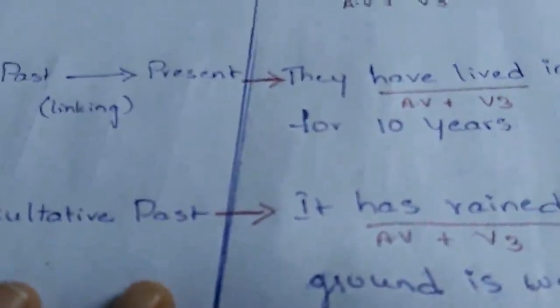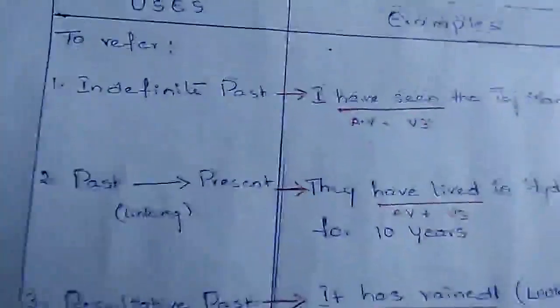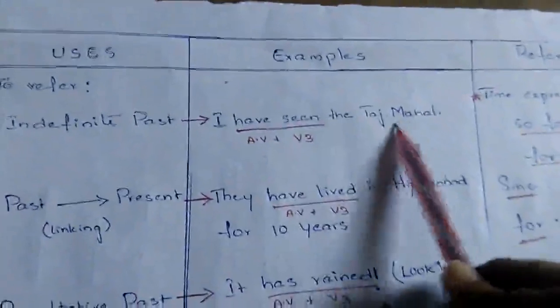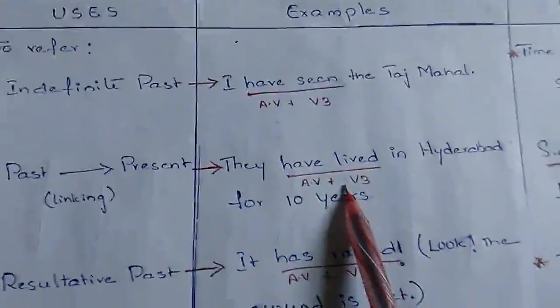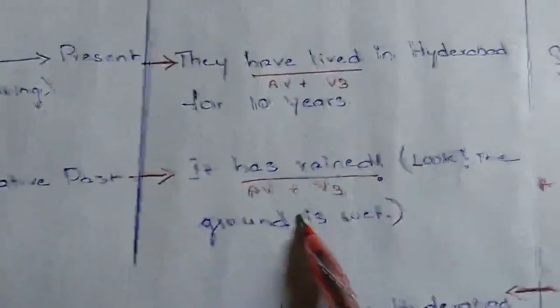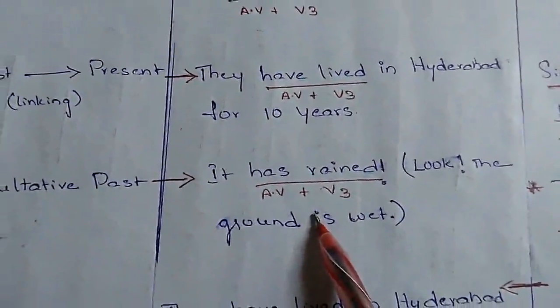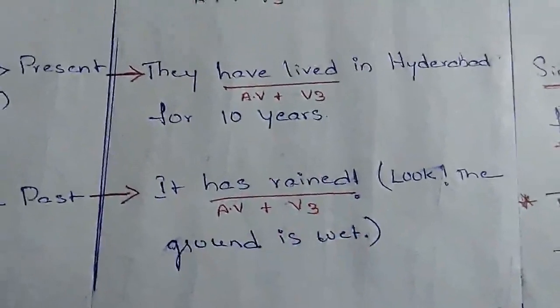And third is when we can see in the present the result of something that happened in the past. In all these cases, we keep them in present perfect tense.